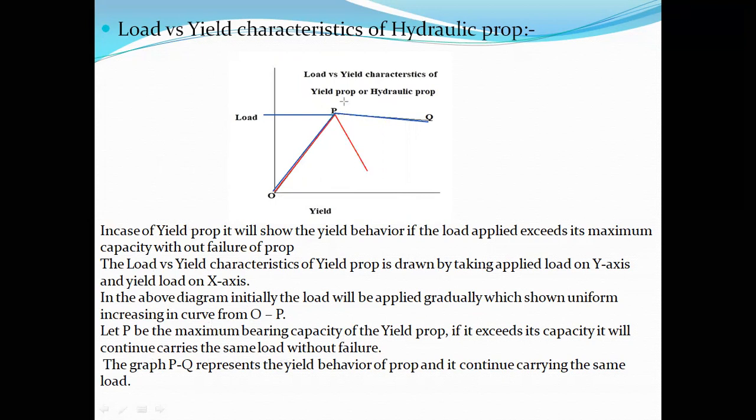Okay. If it exceeds its capacity, it will continue carrying the same load. Look here, it has not come down. The green portion, if you look at it, continues carrying the same load without failure. The graph of PQ represents the yield behavior of the prop, and it continues carrying the same load. That's what it is. So this diagram basically represents the load yield characteristics of a hydraulic prop, also known as a yield prop.